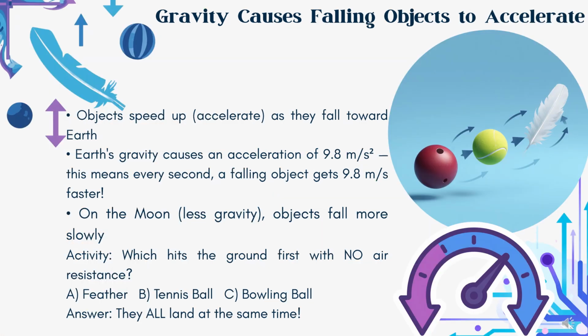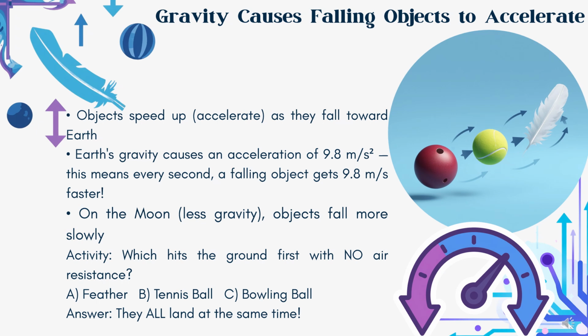Have you ever noticed that objects seem to speed up as they fall? That's because gravity causes objects to accelerate. Acceleration means changing speed. On Earth, gravity causes falling objects to speed up by about 9.8 meters per second every second. This happens whether it's a tennis ball, a basketball, or a book.